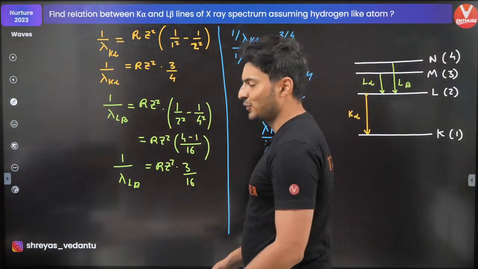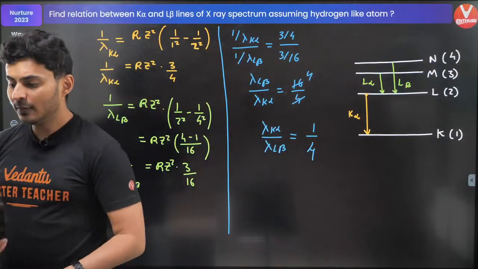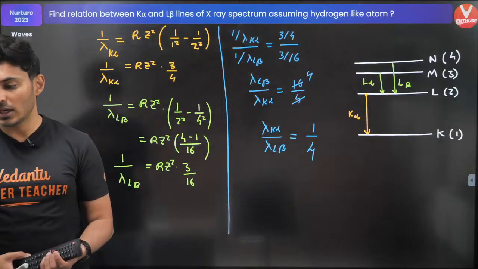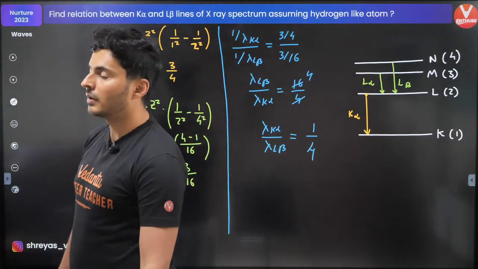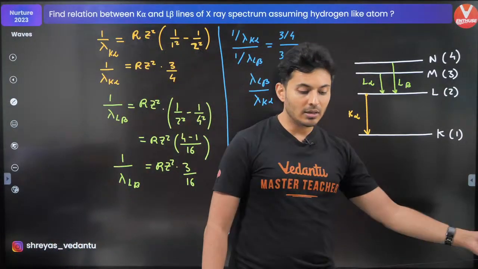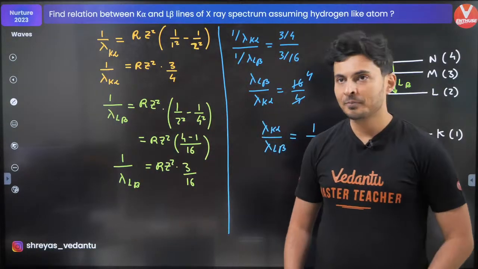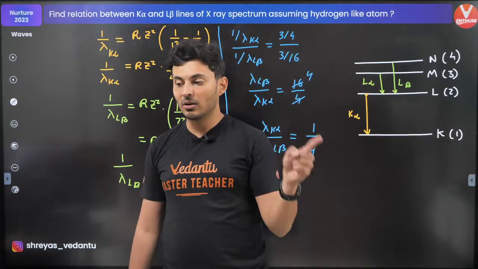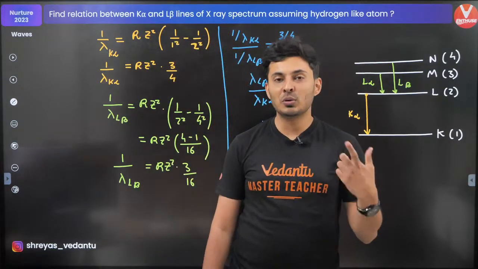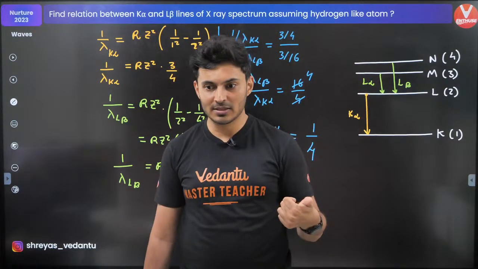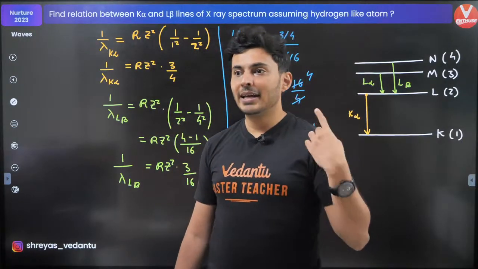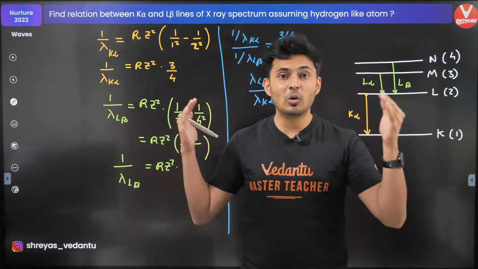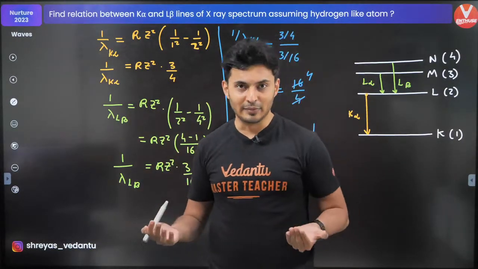Okay, 1:4. Great. Why can't we use Bohr's model for all the other elements with multiple electrons by taking effective nuclear charge and screening effect? Very valid point, Aryan. There are multiple problems. Number one, Bohr assumed that the electrons go in circular orbits, but electrons don't necessarily go in circular orbits. Number two, electrons are not in just orbits, but they also have suborbitals. So that also makes a difference.